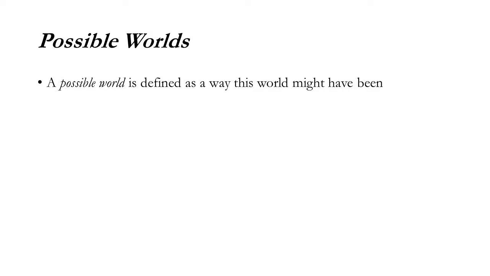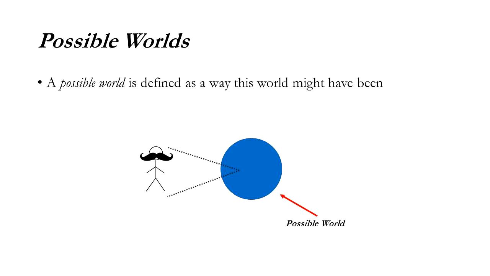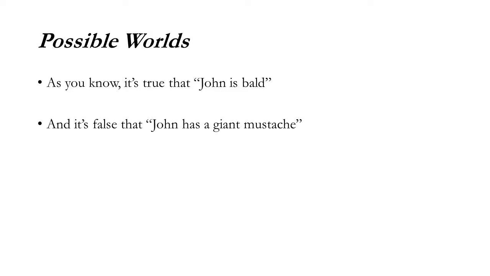Now, a possible world is defined as a way this world might have been. Here's an example. Possible world. Person with a mustache. It's a giant one. Could be the case. As you know, it's true that I am bald. And it's false that I have a giant mustache. It's just a regular sized mustache. It puts its pants on one leg at a time like all other mustaches.